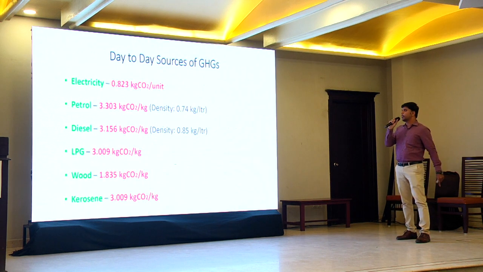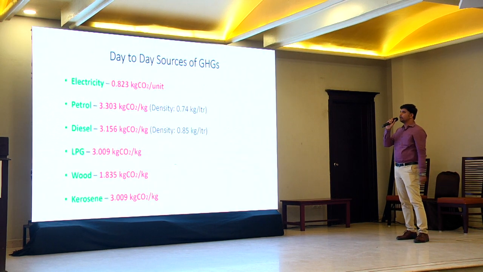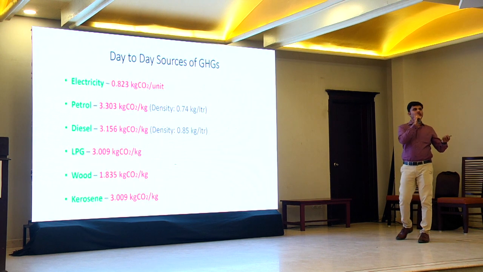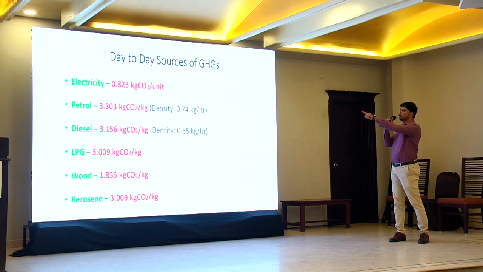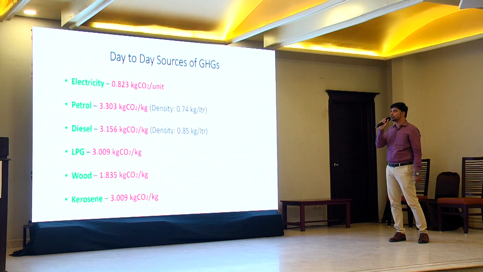Here, what I have mentioned is the amount of carbon dioxide that gets emitted by burning a single unit of this fuel or energy source.